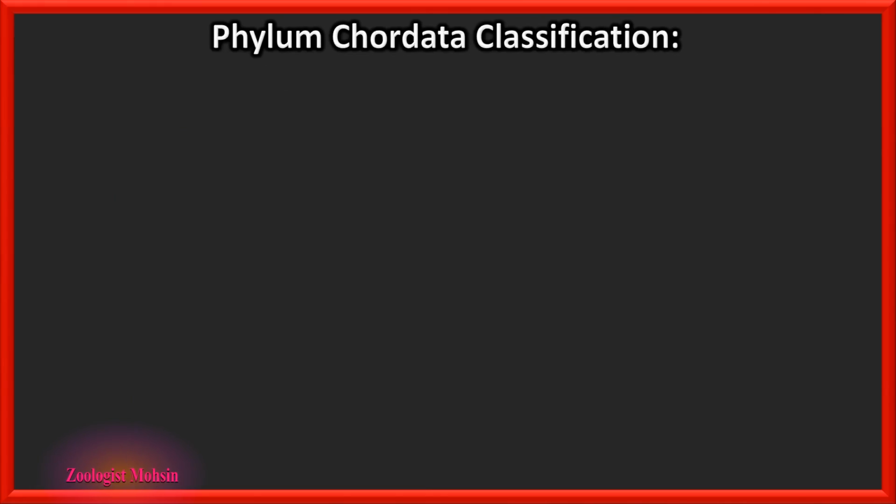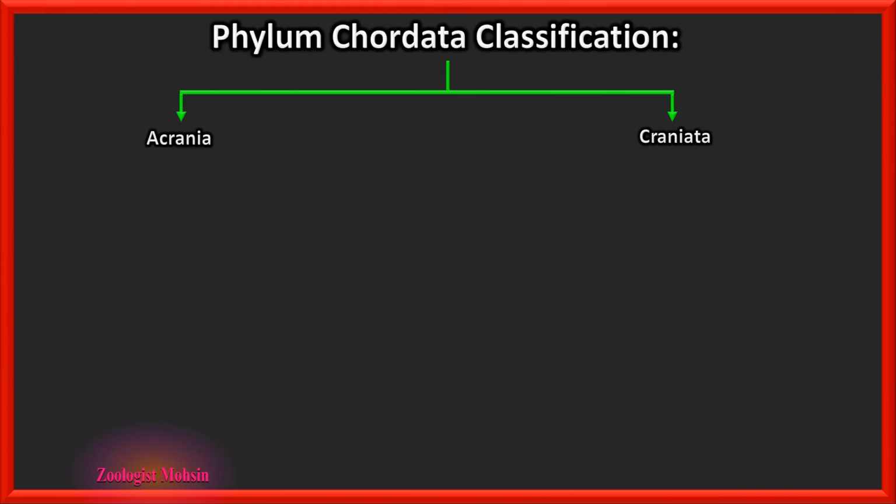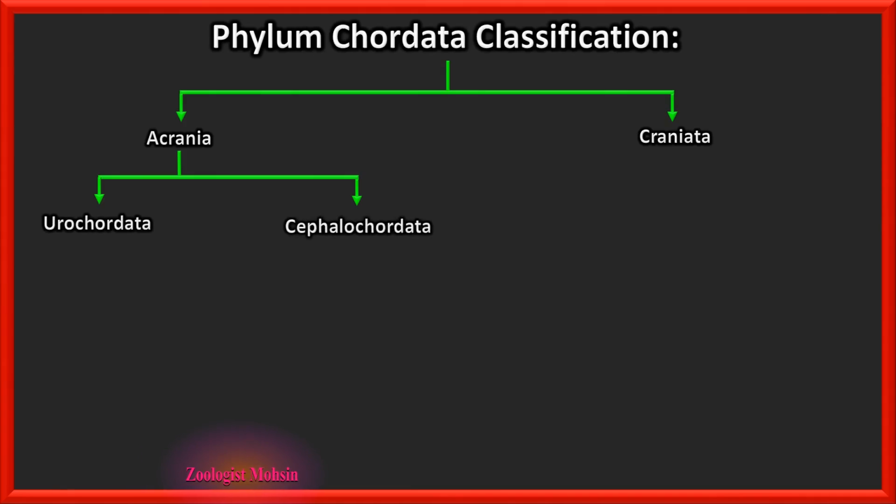Now here is the brief classification of phylum Chordata, equally important for you to remember and learn. Phylum Chordata is further divided into two major groups, acrania and craniata, on the basis of presence of cranium or skull. Now acraniata is further divided into urochordata and cephalochordata. That's why they are called lower chordates.